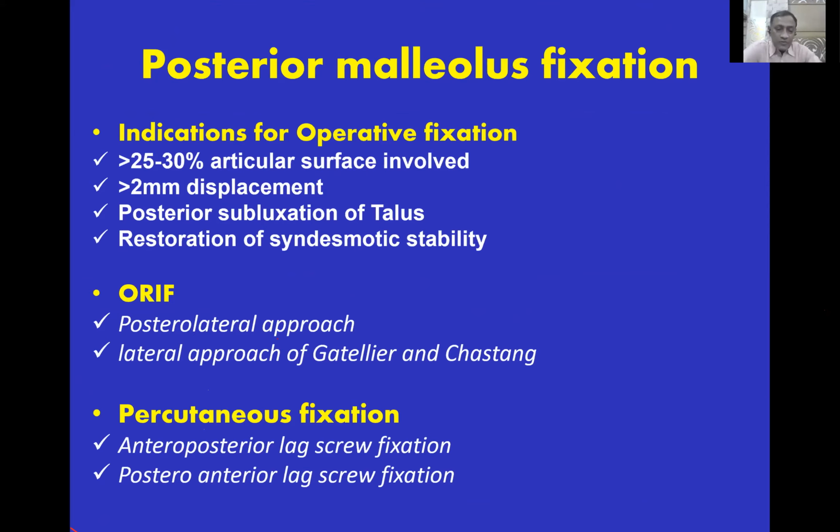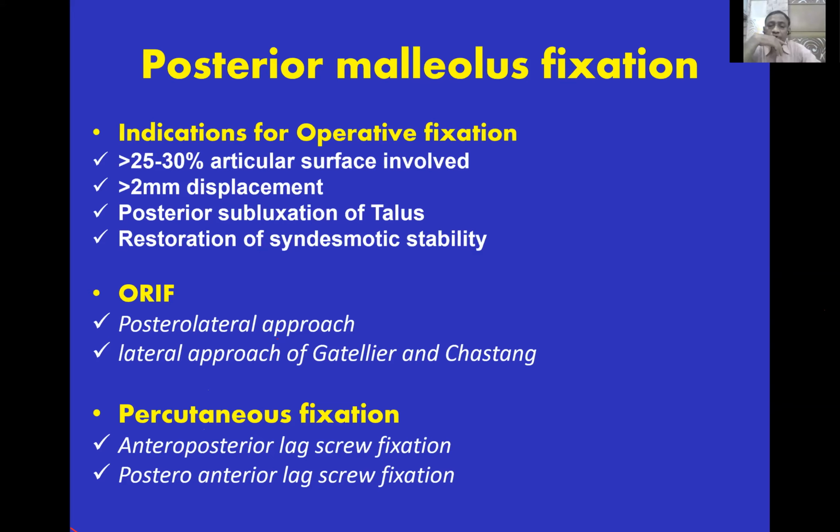I personally expose this fracture through the lateral approach because I am very fond of doing it. Sometimes, if you have a C-arm, you can do a closed reduction and percutaneous fixation, passing an anterior-posterior lag screw or maybe a posterior-anterior lag screw. But while doing it from posterior to anterior, you are likely to damage the peroneal vessels.